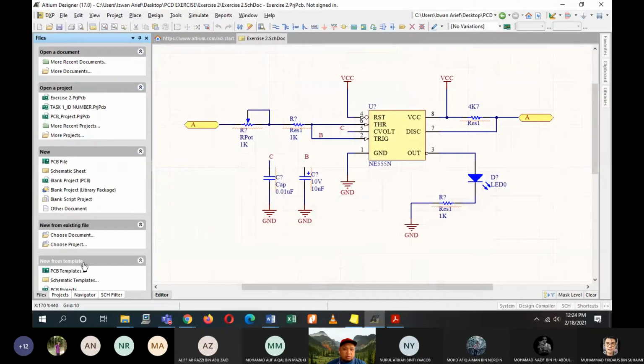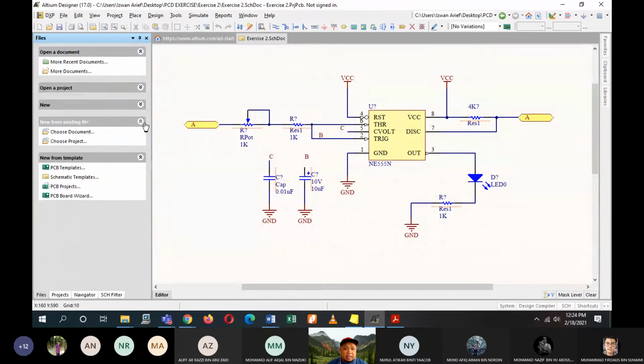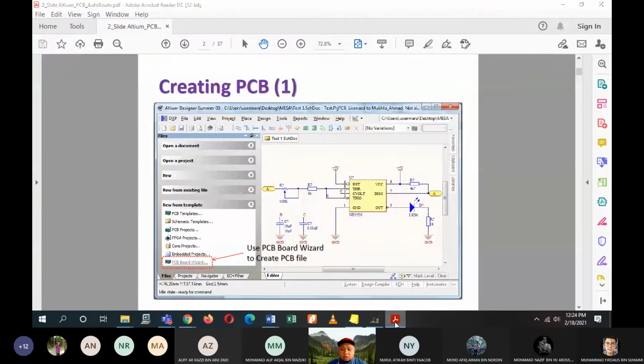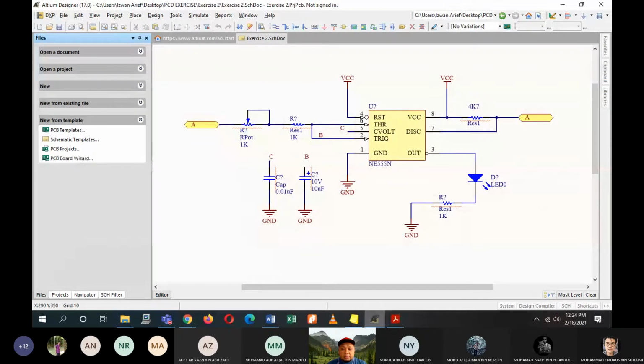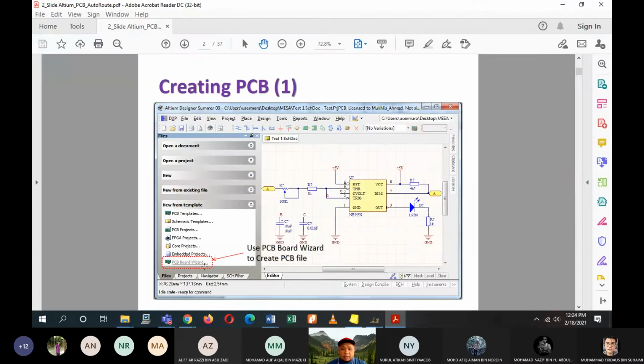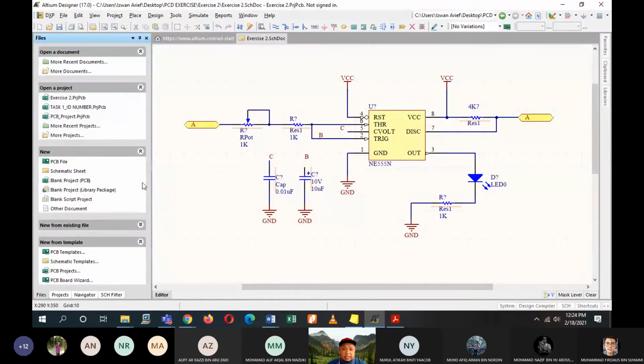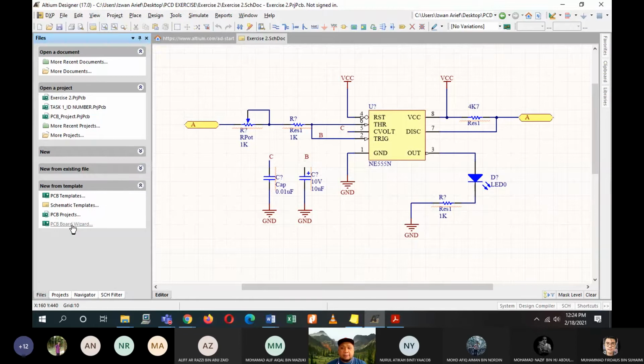So this one, new from template. If you couldn't find it, just close this option, and at the top you can close it so that you are able to find the PCB template. Click on PCB board wizard, this one. Some of you might not be able to see it. Just make sure that these things are minimized, so you can see PCB board wizard here.